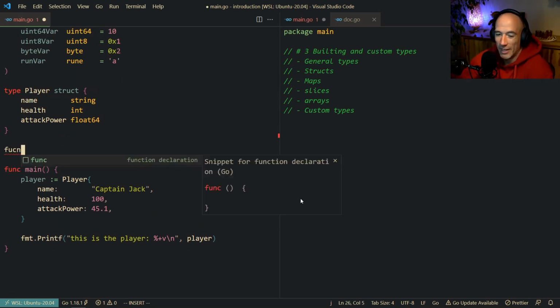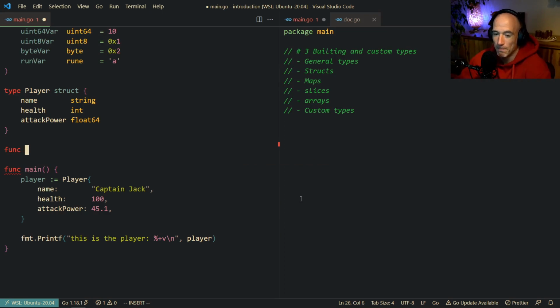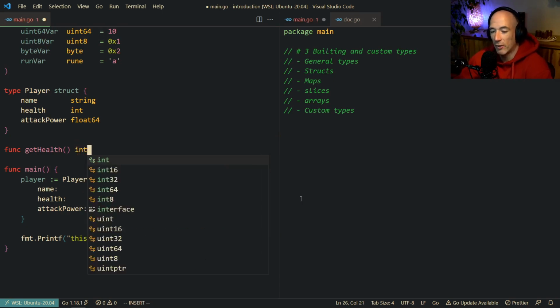Let me do this. We could say, for example, get health. I'm going to make it small caps, actually. Get health, just like that. We're going to cover functions.